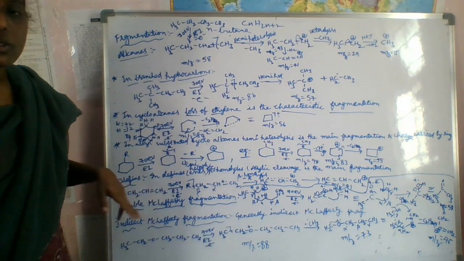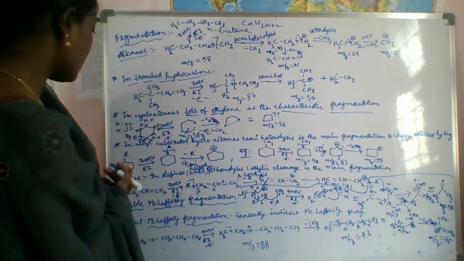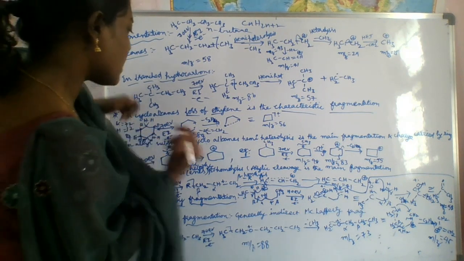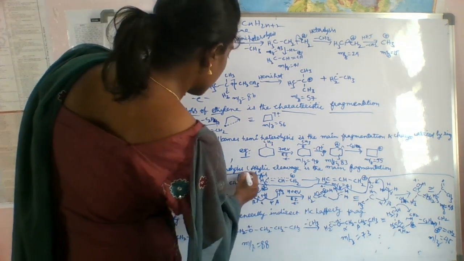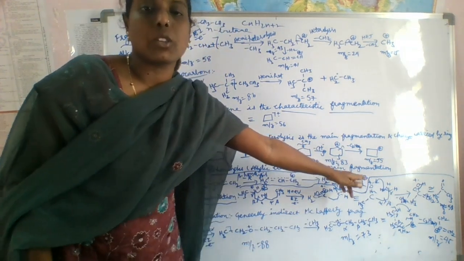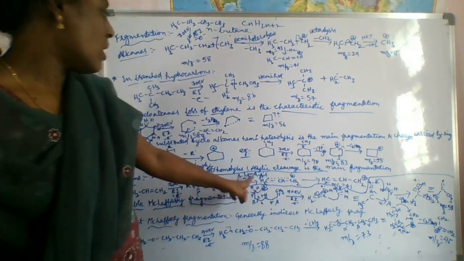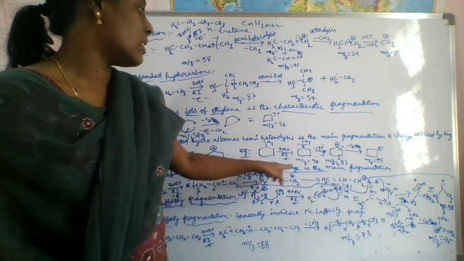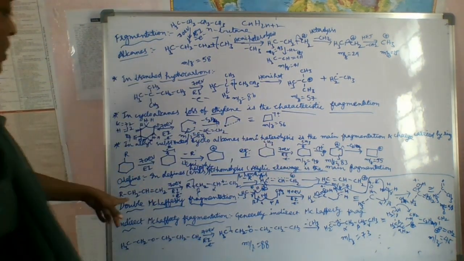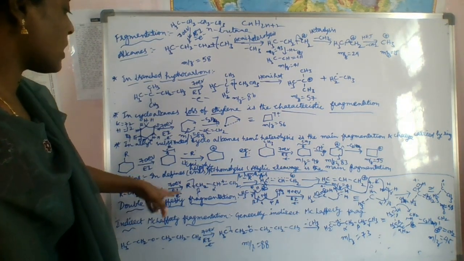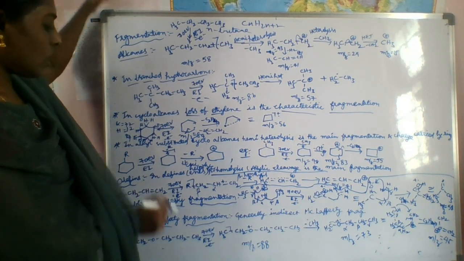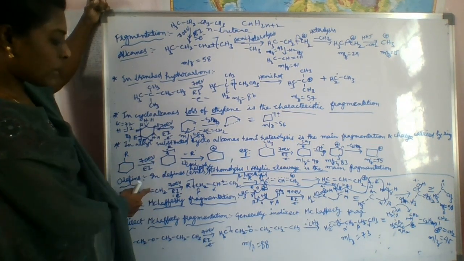So olefins. In olefins, what is the major thing? Beta homolysis, meaning allylic cleavage, is the main fragmentation. If you see here, this is an alkene with a 70 electron volt beam. What is the priority of removal of electron? It is from the pi bond, right?